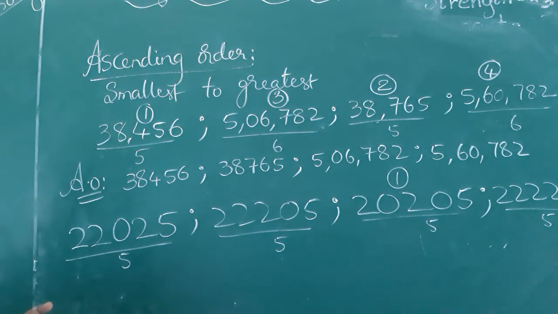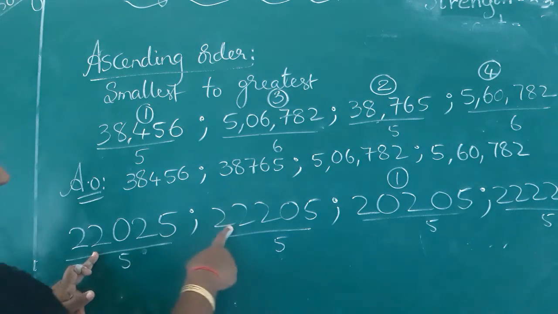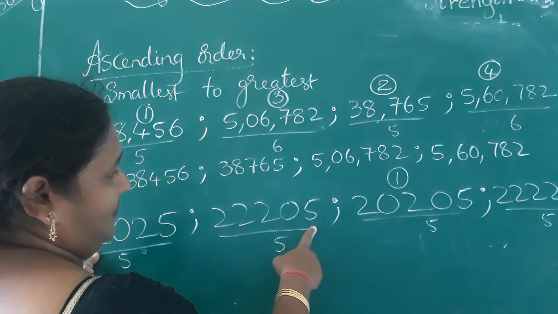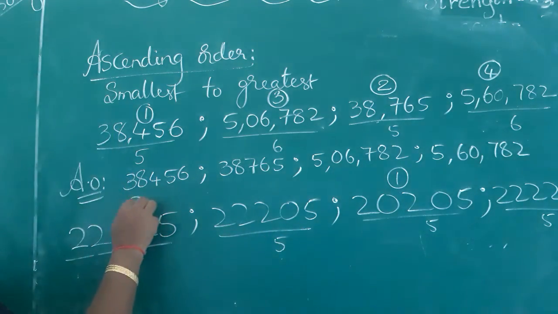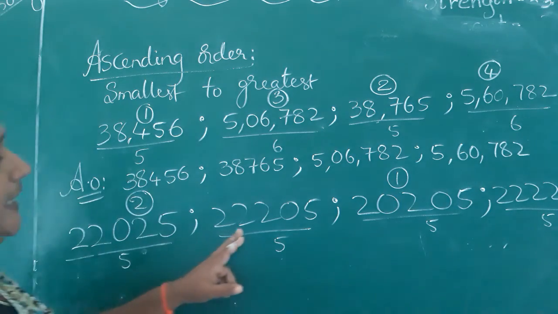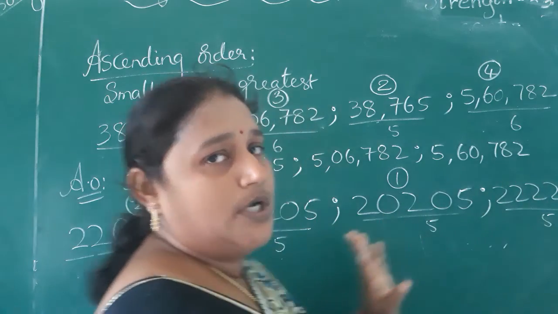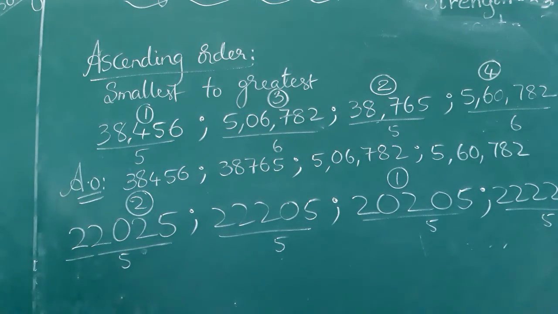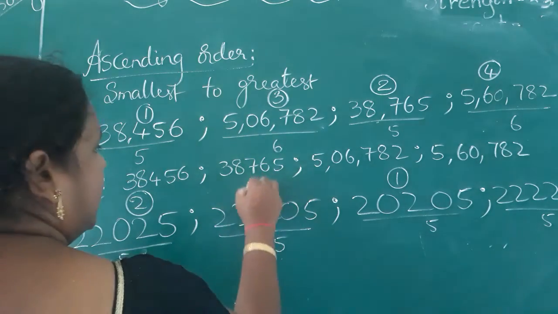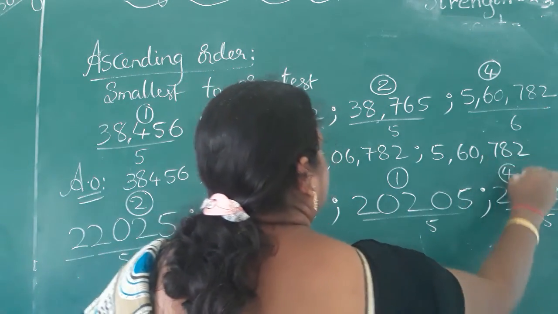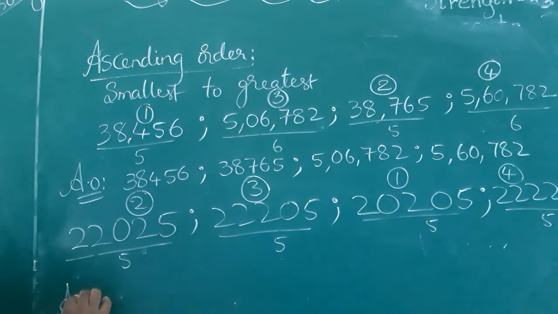Go to next three numbers. 22,025. 22,205. So 22,025 is next. 22,205. 22,222. This is the third one and this is the fourth one. After writing like that, you can make them in order.